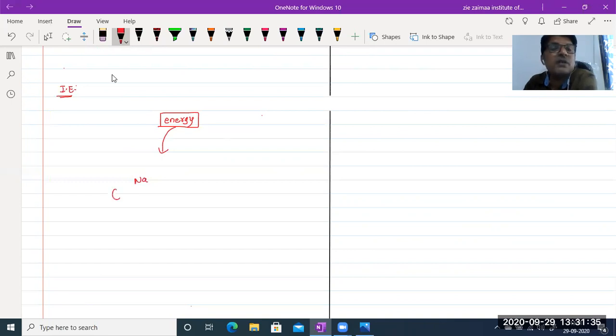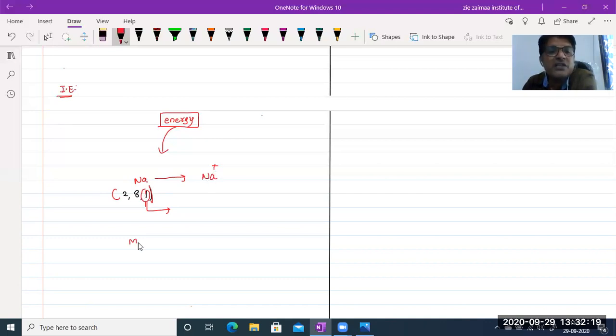Because you see, sodium contains what type of electronic configuration? 2, 8, 1. So here, the outermost orbit electron should be eliminated, in the sense that it should be lost. It is not going to be lost directly; we need to apply the minimum amount of energy to lose this electron. Which electron? The outermost orbit electron. Then the sodium atom becomes a sodium ion, Na+, because it loses one electron. That's why we write Na+.